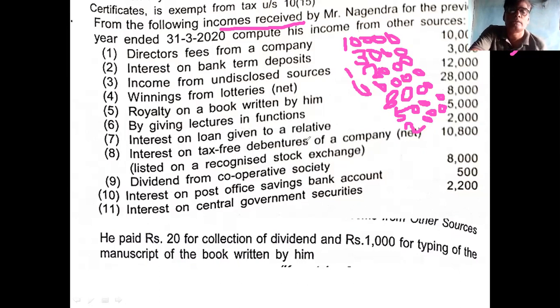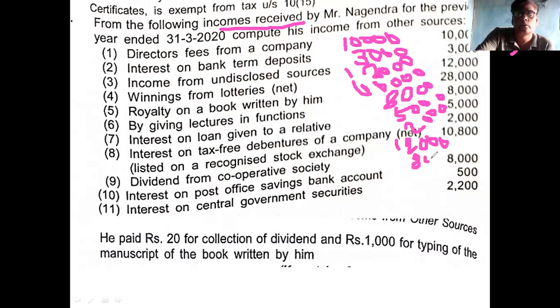Then interest on tax-free debenture. Net is there, 10,800. What is income? Rupees 12,000. Okay. Then dividend from cooperative society, 8,000 is taxable.